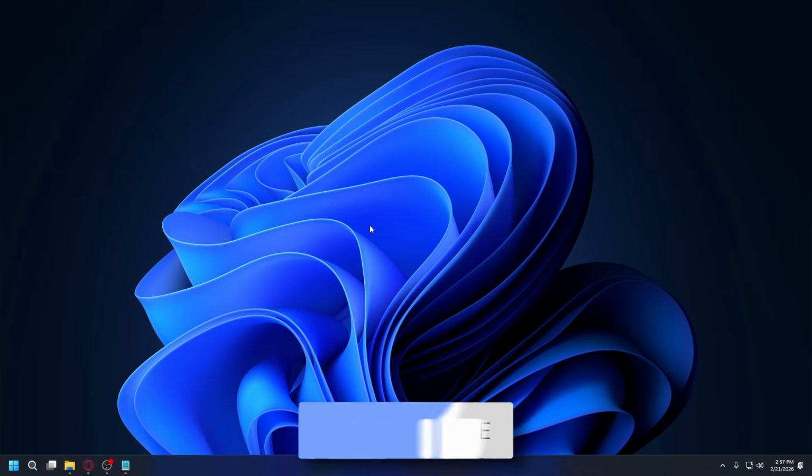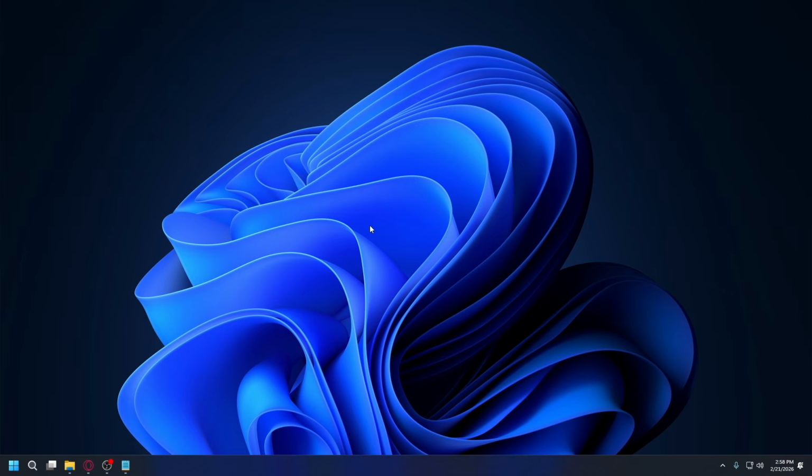Alright, so if your second monitor isn't being detected, says no signal, mirrors when you don't want it to, or just isn't working properly, there are a few common causes. Sometimes it's a cable issue, other times it's Windows display settings, resolution mismatch, or graphics driver problems. So instead of guessing, we're gonna go step by step and fix it properly. Let's start with the basics.